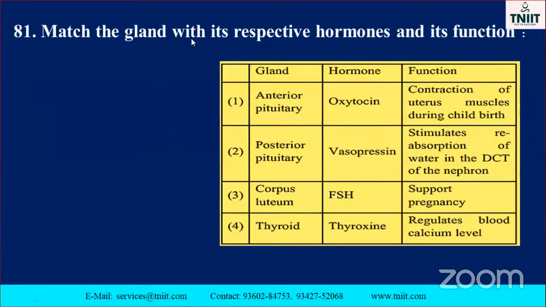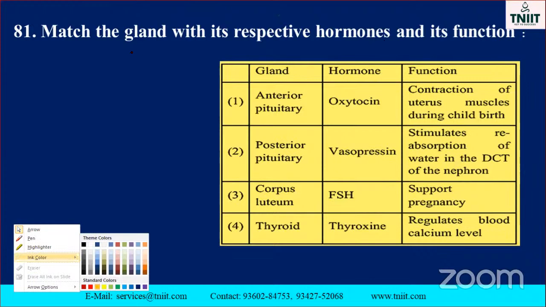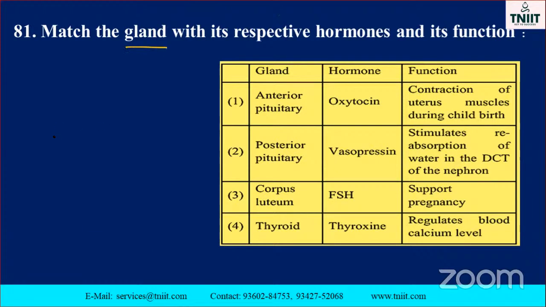Next one. Match the gland with the respective hormone. Glands, you know, but there are two types of gland. One is called exocrine gland, another one is called endocrine gland. But here they have given the glands: anterior pituitary, posterior pituitary, corpus luteum, thyroid gland. They ask to match the gland with the respective hormone.